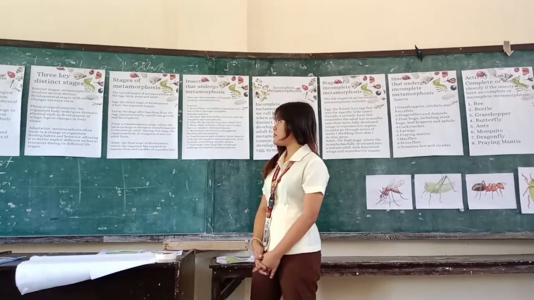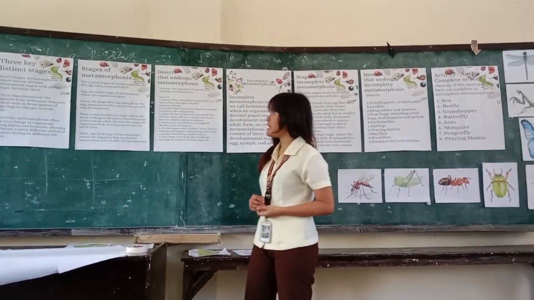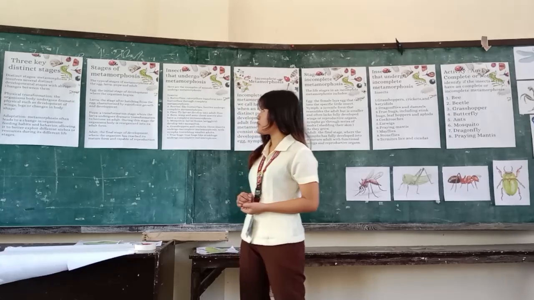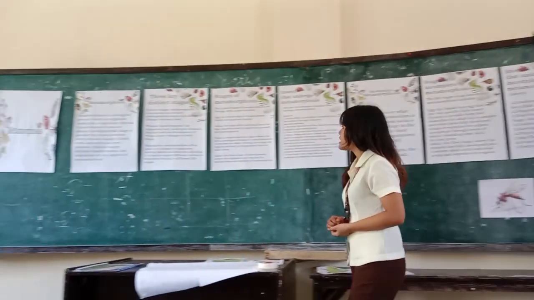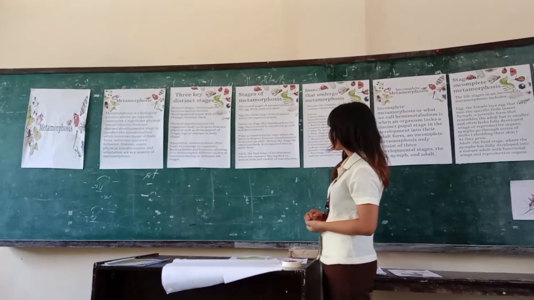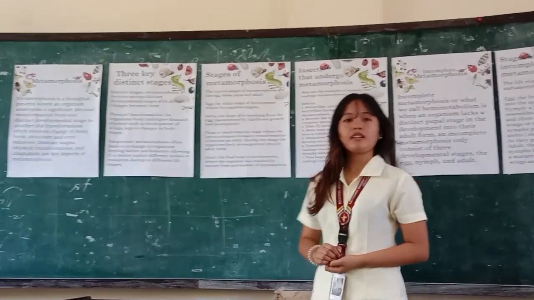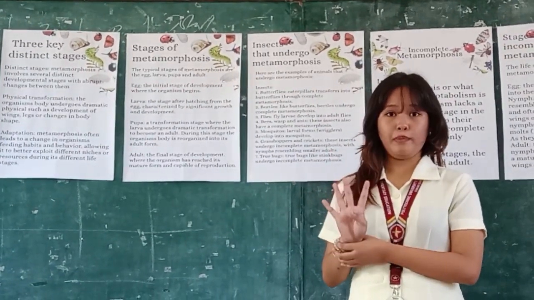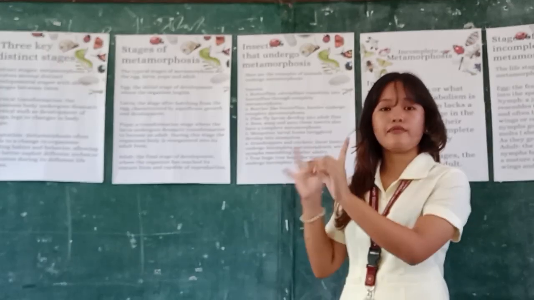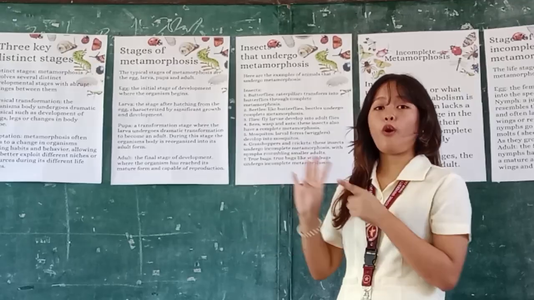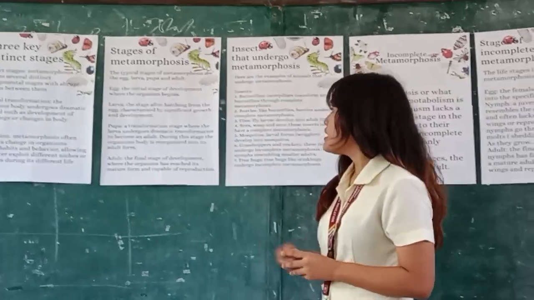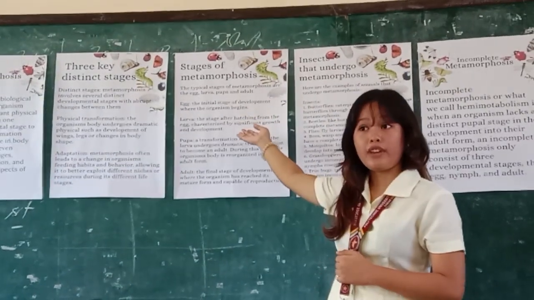Now that we've described the three key stages in metamorphosis, let us now move on to the stages of metamorphosis. Can I ask everyone again to please read? Let us first read the typical stages of metamorphosis. For the typical stages of metamorphosis, we have four main components. We have the egg, the larva, the pupa, and of course its adult form. Now let us give a description of these four.